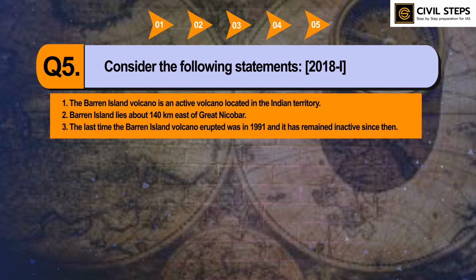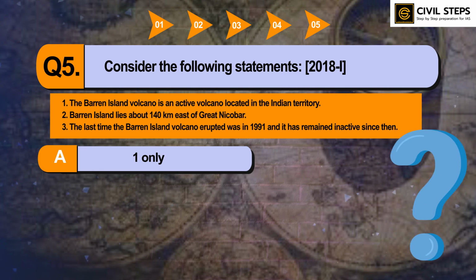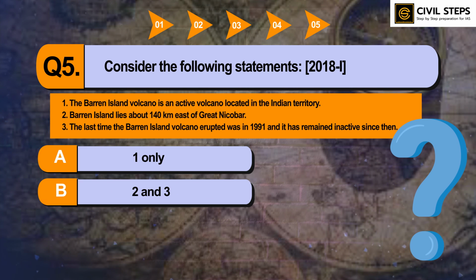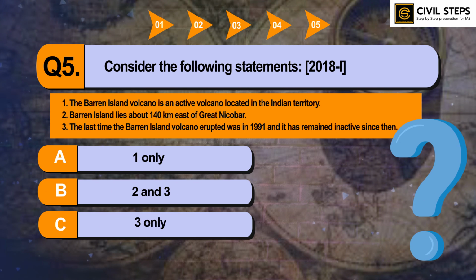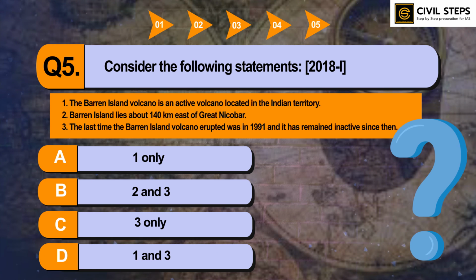Third, the last time the Barren Island volcano erupted was in 1991 and it has remained inactive since then. Which of the following statements given above are correct? Option A, 1 only; B, 2 and 3; C, 3 only; D, 1 and 3. You can pause this video and write your answer in the comment section below.